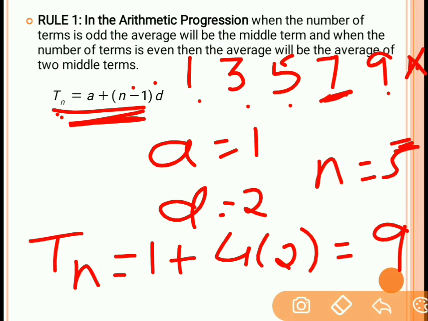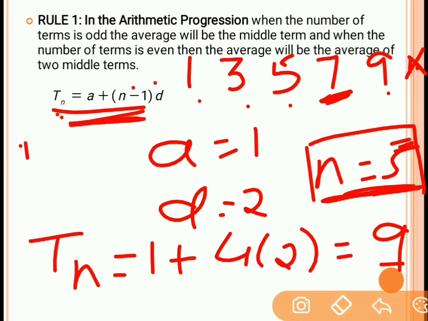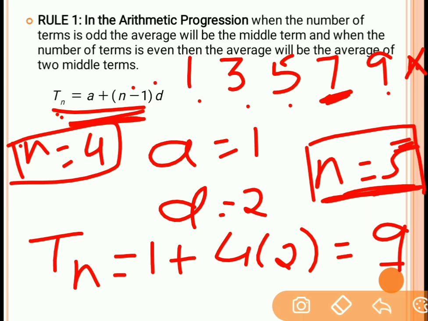So you can say that the nth term means the fifth term. Here I have taken n as 5. So the fifth term in this series is 9. Now if I want to find the fourth term, you have to take n equal to 4. Then in the formula a plus n minus 1 into d, a is 1, 4 minus 1 is 3, and d is 2. So 3 2s are 6, 6 plus 1 is 7. So the fourth term over here is 7.